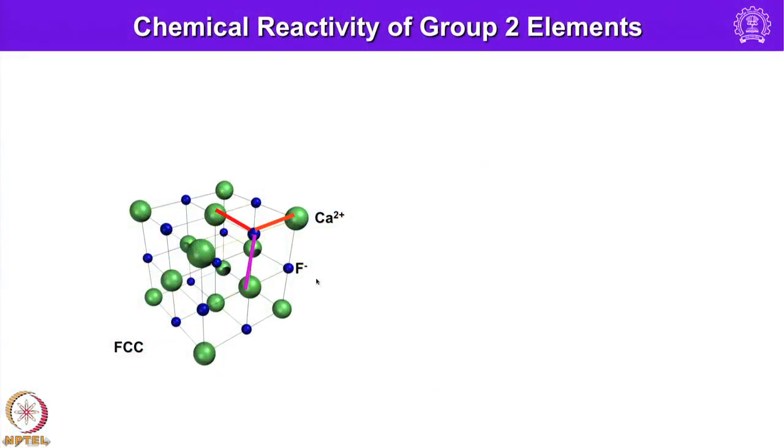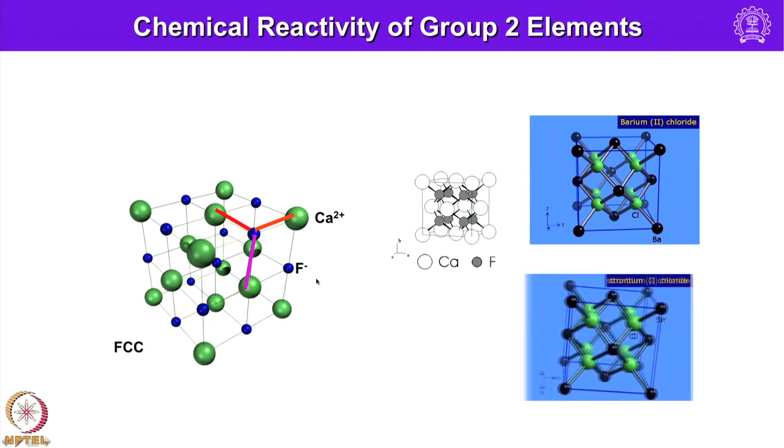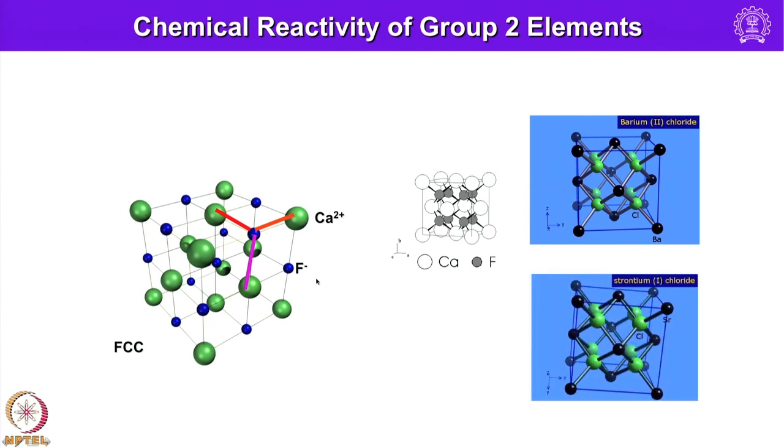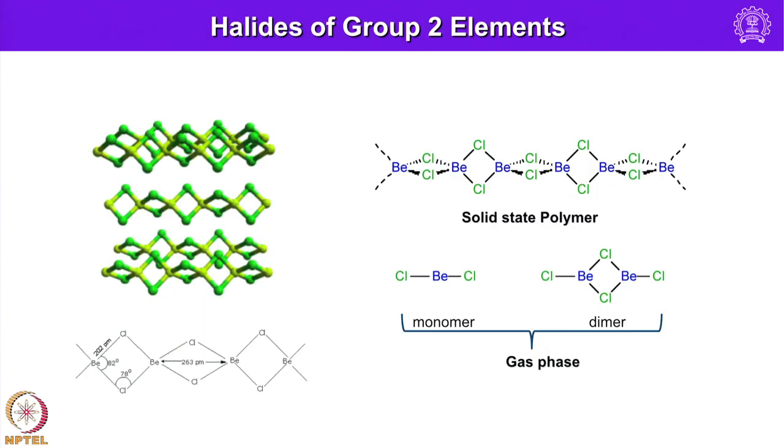So, I was telling this is the structure of calcium fluoride. It shows face-centered cubic structure. Okay. And strontium fluoride also has the same structure. And in case of beryllium, as I mentioned, it shows in solid state a one-dimensional polymeric structure.